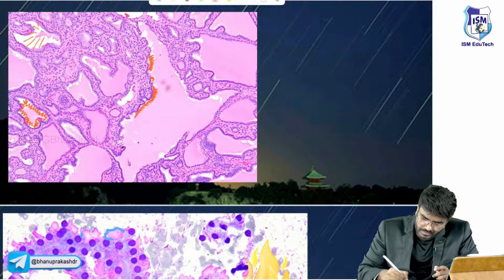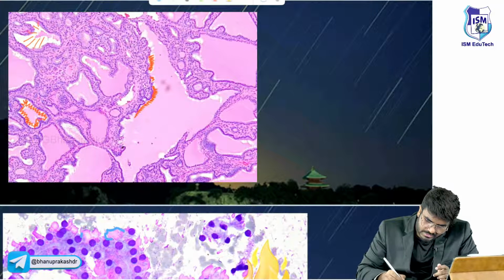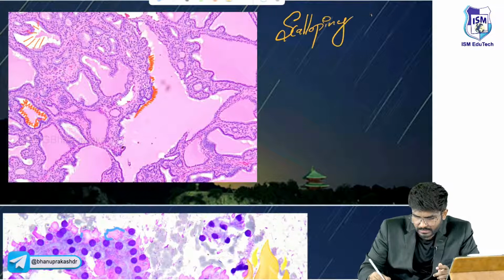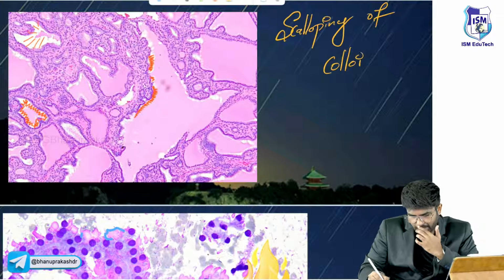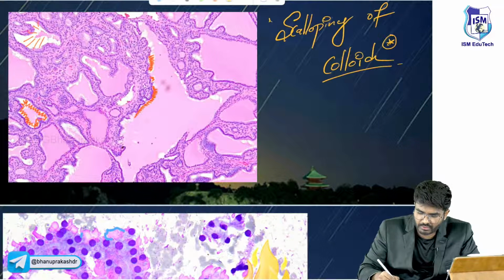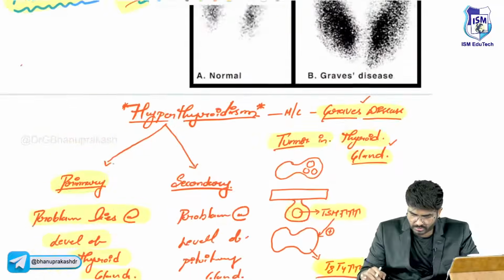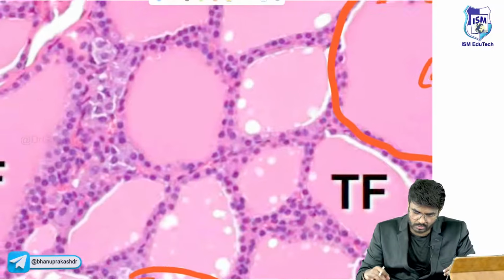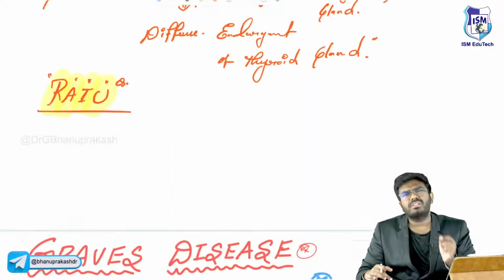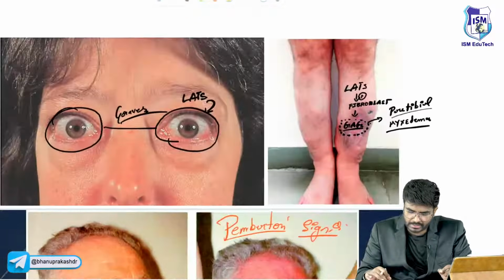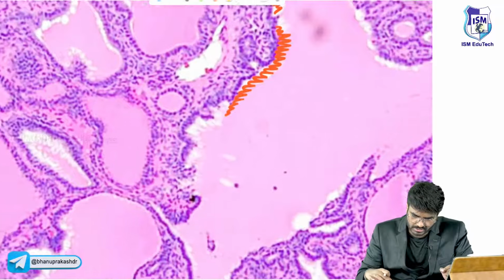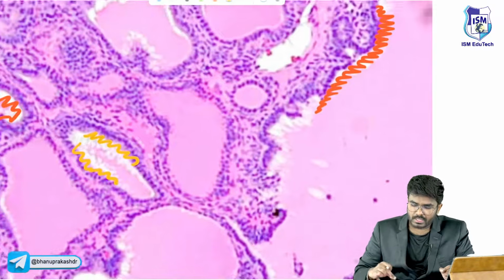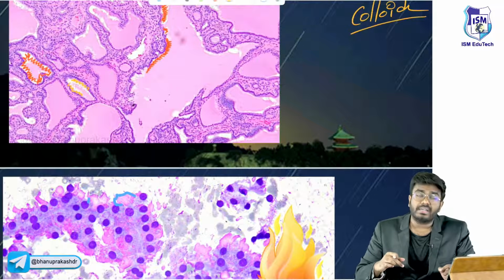Okay, let me write here. What is this appearance called? This is called scalloping of the colloid. Scalloping of the colloid is a histological feature of Graves' disease. Normal colloid should be something like this. See how good the colloid is. A little bit of scalloping is okay, but in Graves' disease, there is too much scalloping that's going to occur.